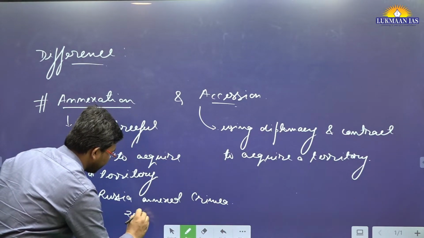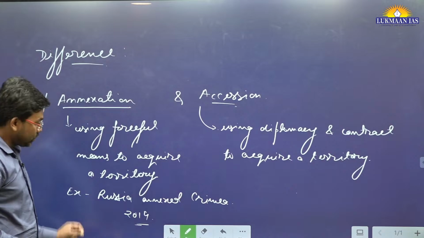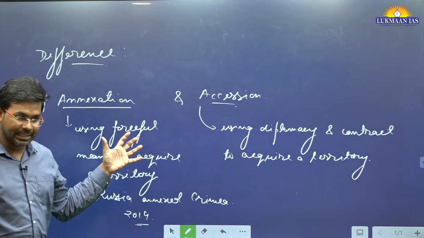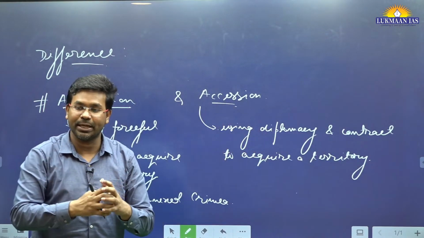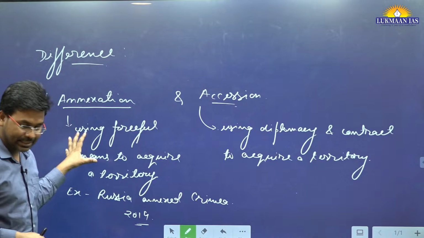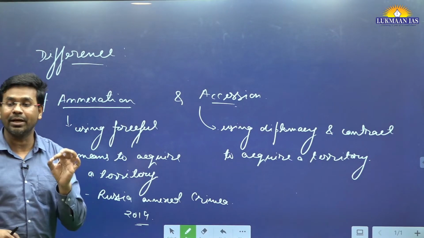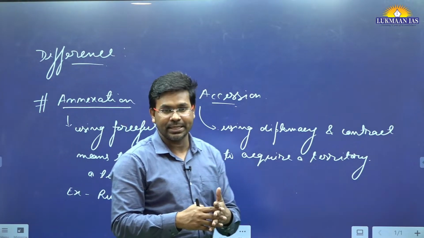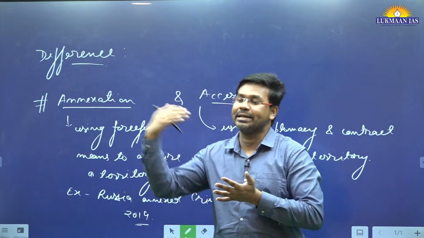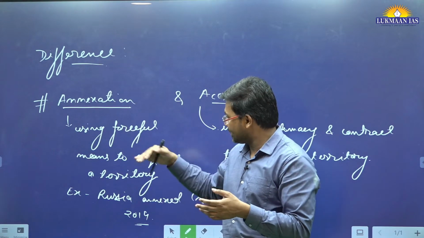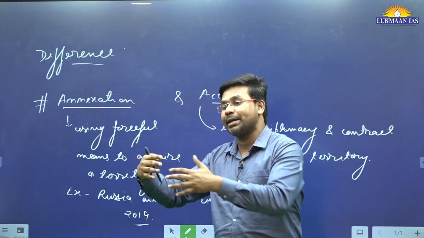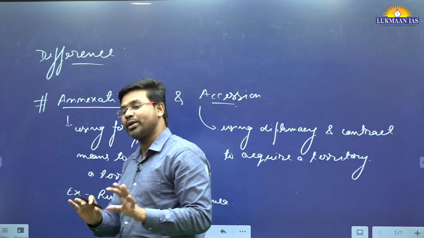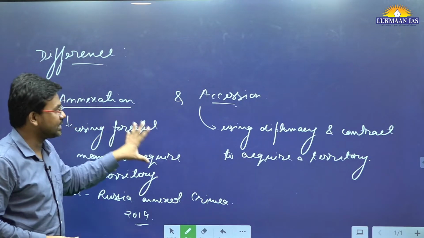When Russia annexed it, it used forceful means: it sent its troops and they captured that particular area. In many cases annexation may be illegal under international law. Under international law there are various ways a new state can be born and different states can be acquired. This is one of the ways in which other states can be acquired and made part of your own territory, but it means you are using forceful means. So Russia has used forceful means.